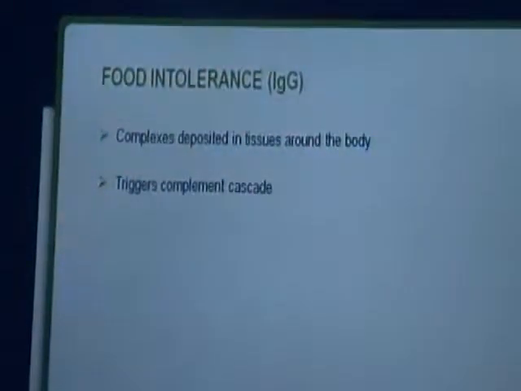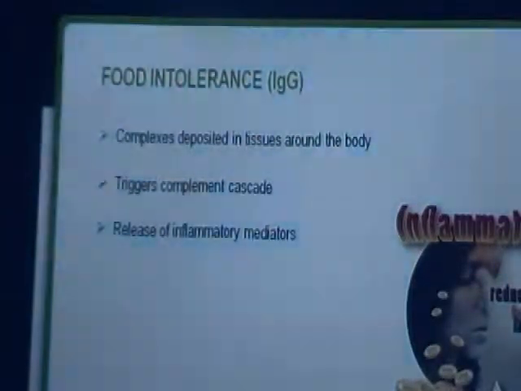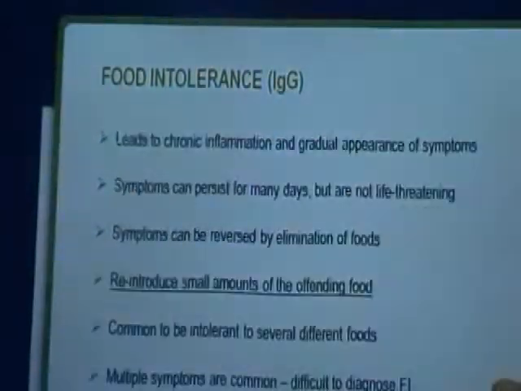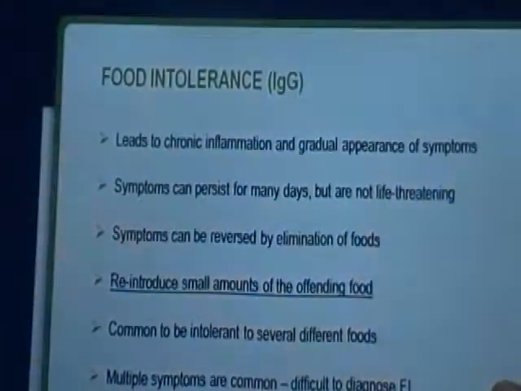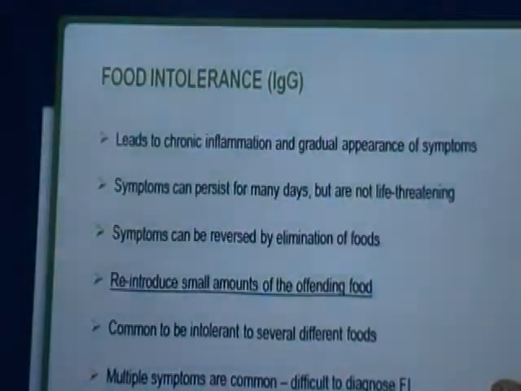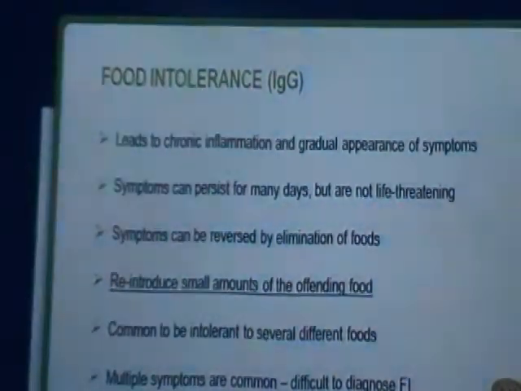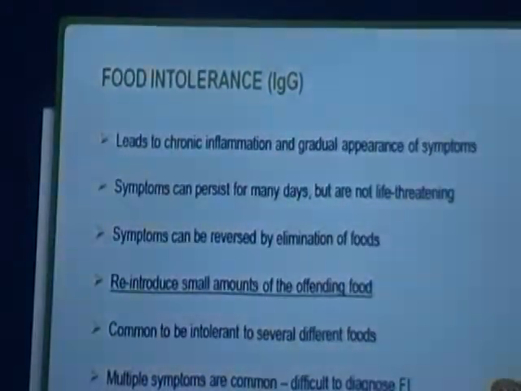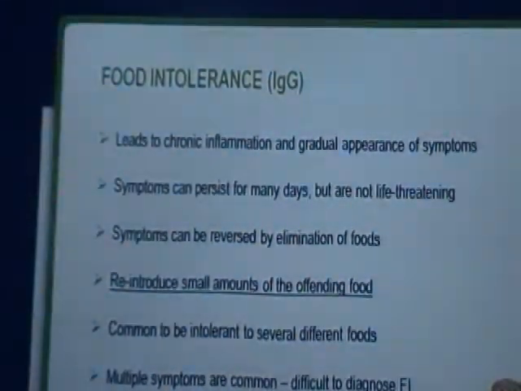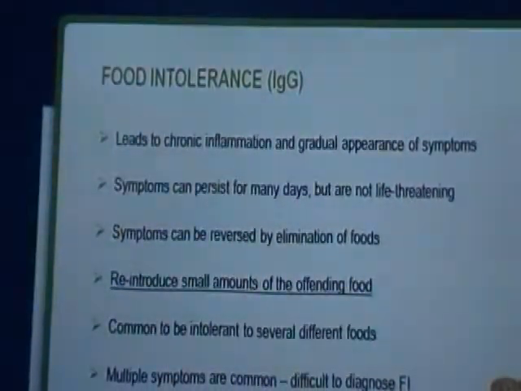And when it gets deposited in our body, it gives rise to complement cascades or different kinds of symptoms by releasing inflammatory mediators. Thus it leads to chronic inflammation with the gradual appearance of symptoms. It could be like simple joint pain to arthritis, or simple headache to migraine, it could be obesity, it could be various symptoms.